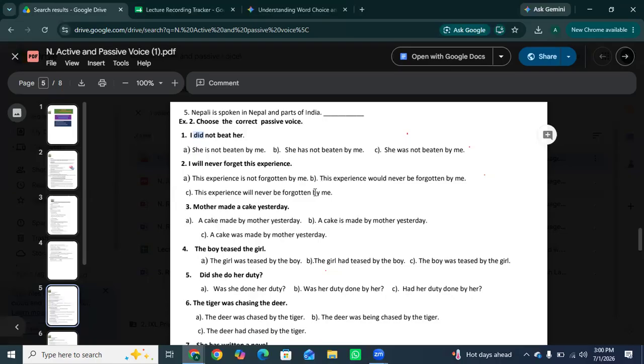Students, one thing to remember, it is a hint. When the active voice is in present tense, like do or does, the helping verb simply changes into the present continuous verb like is, am, are.